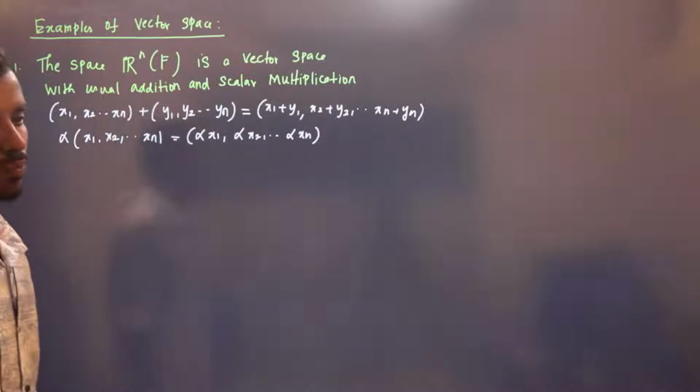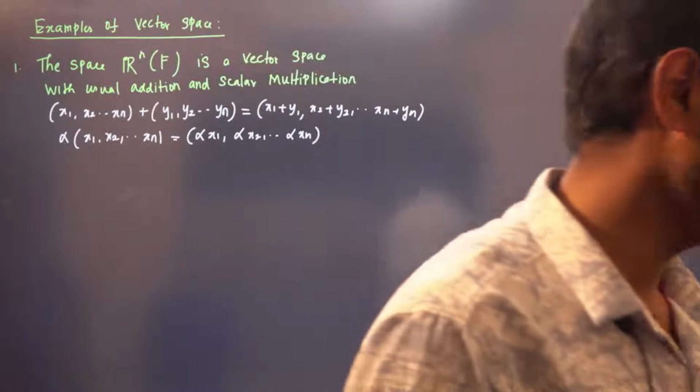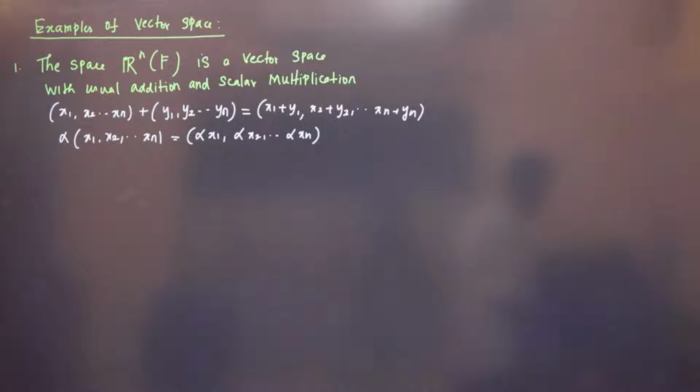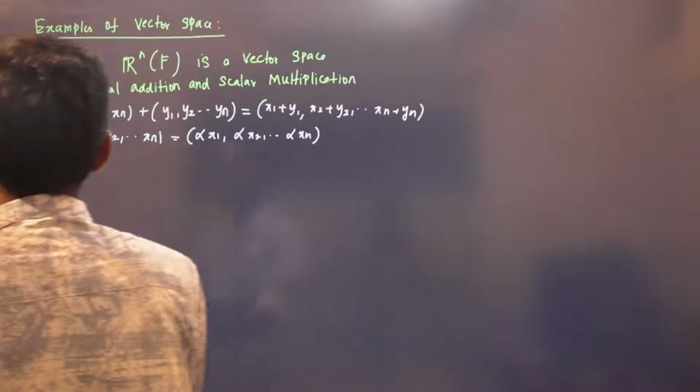See, whenever you need to prove a vector space, first of all you need to tell the scalars. You have to tell the addition and scalar multiplication: how you are defining addition and how you are defining scalar multiplication. That is very, very important, right? Whenever you say it is a vector space, under what operation is it a vector space? How are you adding the elements? How are you multiplying the elements? That is very important, right? Okay, so we will prove this.